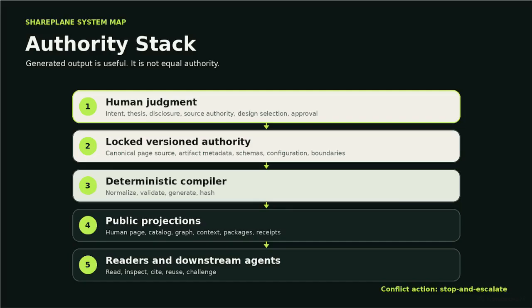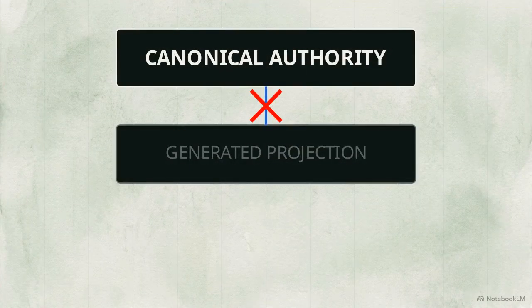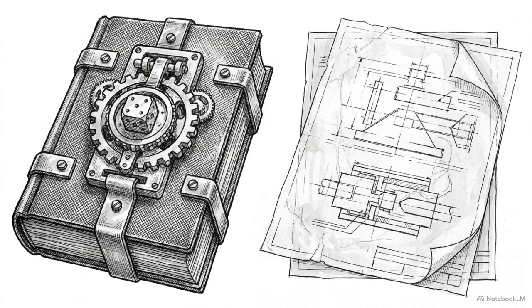This stack maps how authority flows downward. Everything begins with human judgment locking into versioned authority. Work then moves through the deterministic compiler, the sole gate pushing canonical sources into public projections. If a downstream agent reads a generated projection that conflicts with canonical authority, the system dictates a strict response: stop and escalate. This stack ensures that generated output is never mistakenly treated as equal to the canonical source.